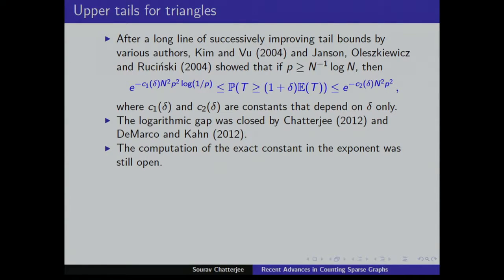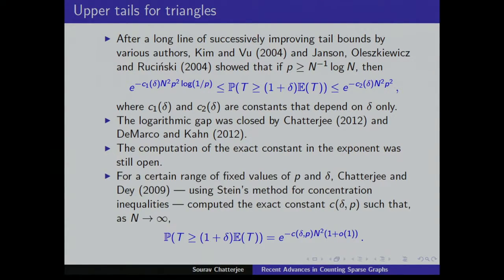This was still open. And when p is fixed, I had a paper with one of my students, Bhaswar Bhattacharya, where we used a version of Stein's method for concentration inequalities to compute this constant in a range of p and delta, but not for all values. So you could do it only in a small range.